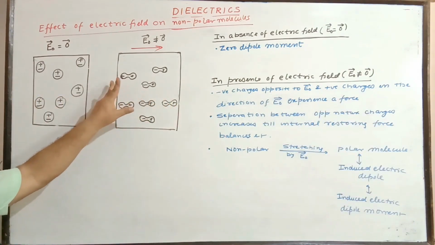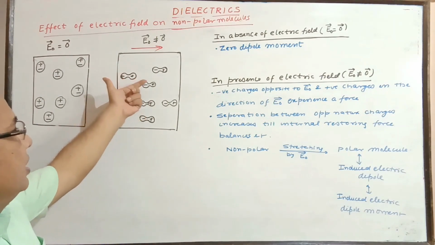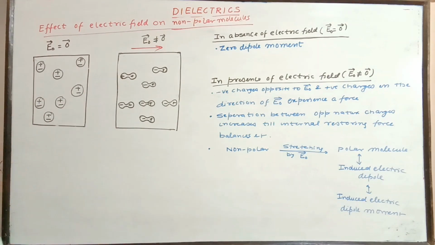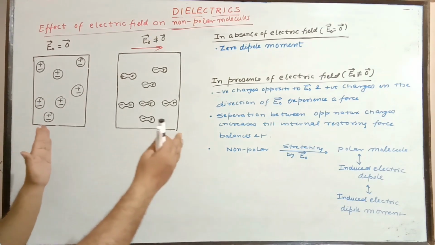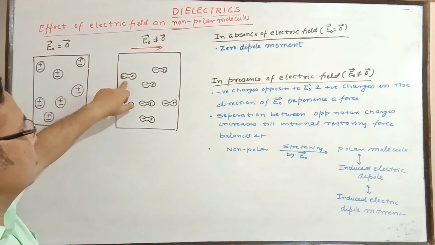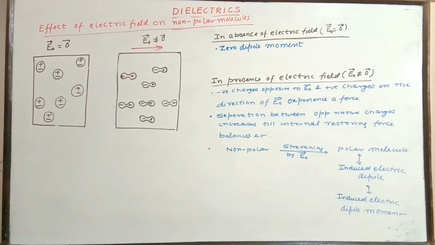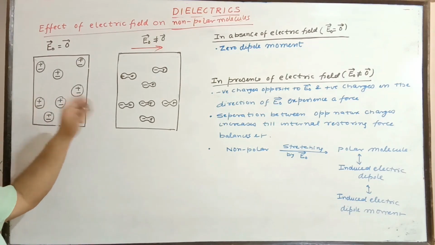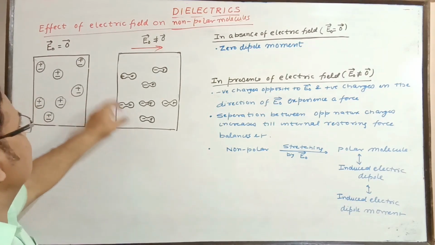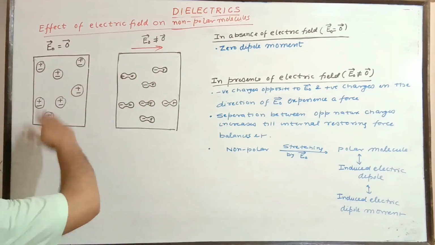So they experience a force, and the separation between the two increases, one in the direction of the field, the second opposite to it. It increases until the internal restoring forces balance the external force from the external field. It is quite obvious that the non-polar molecule becomes polar, and hence the non-polar dielectric becomes a polar dielectric when the external field is applied.